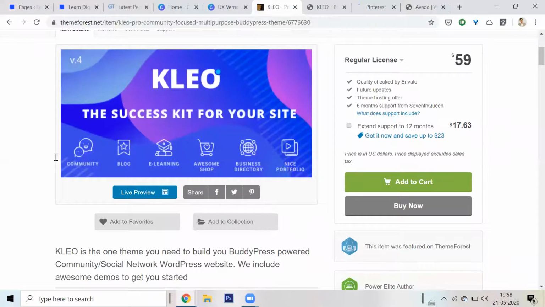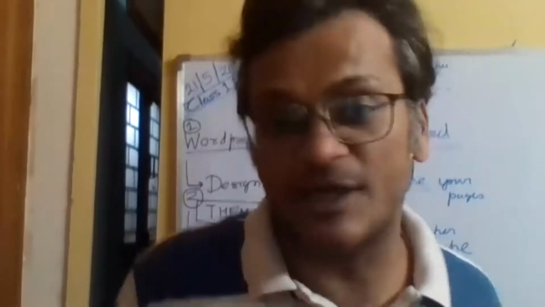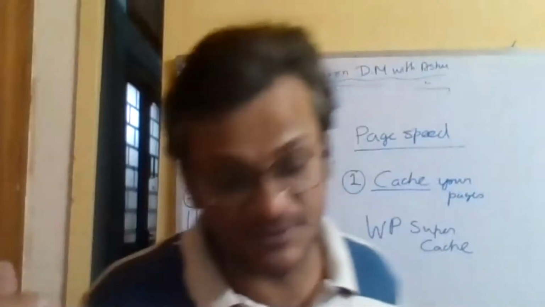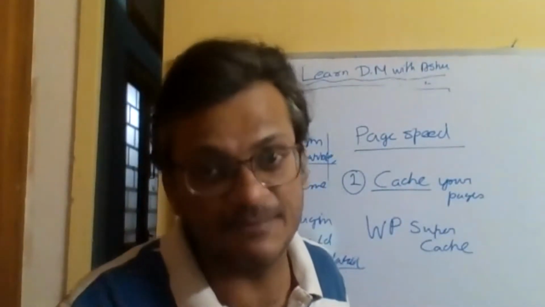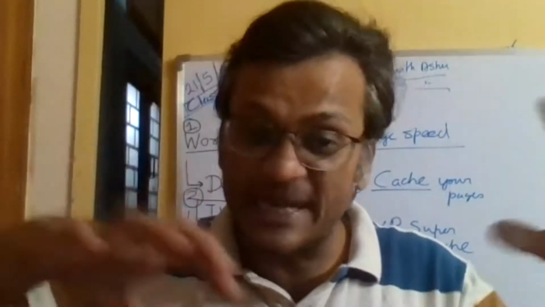So you can have these themes. It's very difficult to choose a theme. Sometimes what happens is you choose a theme, you pay $60 for it. You also get support from the theme authors, the people who made the theme. If there is some problem, they'll help you. Suppose the theme authors go out of business. What do you do? Then you'll have to replace the theme.